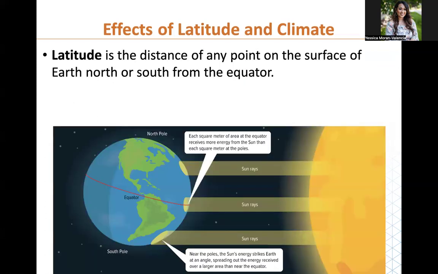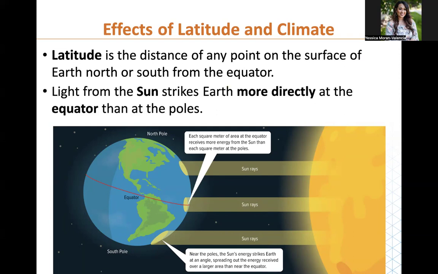Now, going back to this idea of latitude, which I already touched on, places that are closer to the equator are going to receive more sun. If you look at this curve of the Earth, which point of the curve is closest to the sun? Well, it would be this point right here on the equator, right? If you pretend that this is a C, this distance is shorter. So it receives more sun, it's closer to the sun. Areas closer to the equator tend to be warmer, and areas closer to the North and the South Pole tend to be colder. And that's what this is saying here. Light from the sun strikes Earth more directly at the equator than the poles.